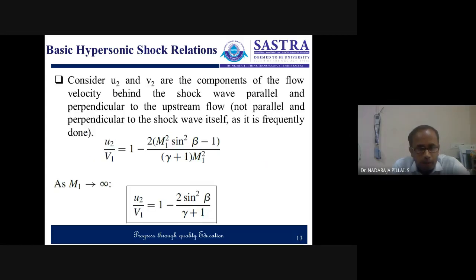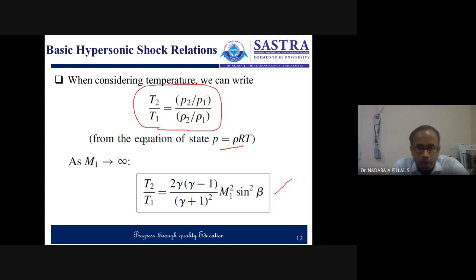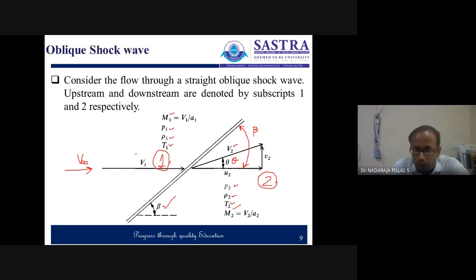Now let us consider the other two components, that is u2 and v2. Here we consider u2 and v2 with respect to the free stream velocity V infinity.